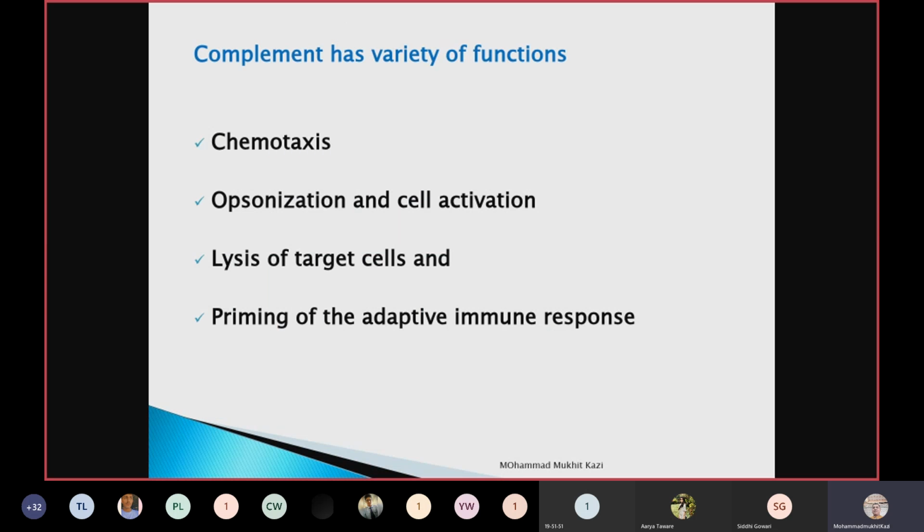Now, what are the different functions of the complement? Chemotaxis, as I already told you. What does it mean? It attracts the other immune cells at the invading site. That is the main function of complement.